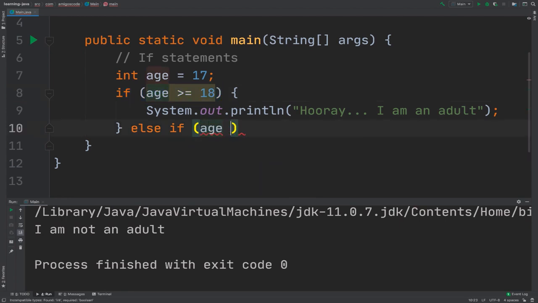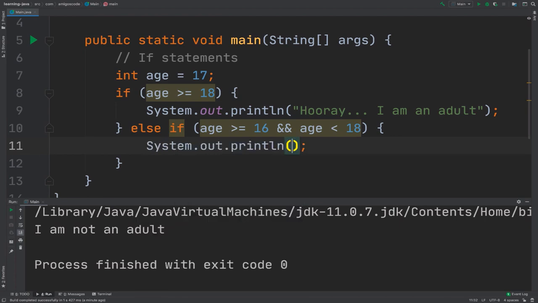So if age equals 17, or actually let's say 16. So if it's between 16 and 17, right? So if age is greater or equal to 16, and then age is less than 18, we want to simply